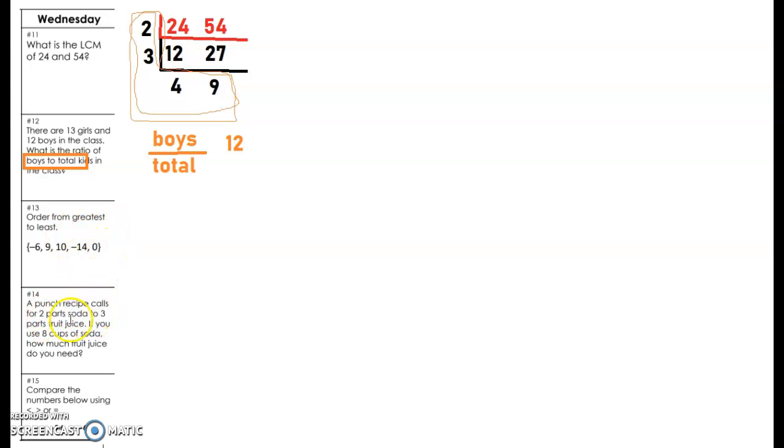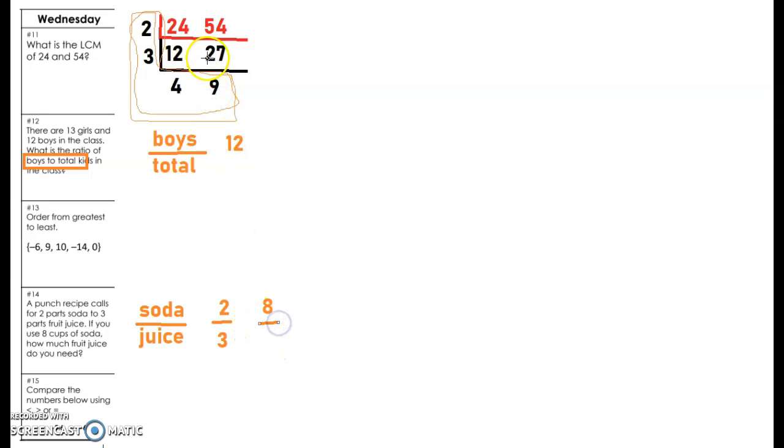This one, a punch recipe calls for 2 parts soda to 3 parts fruit juice. If you use 8 cups of soda, how much fruit juice do you need? All right, so for every, let's do our ratio, soda to juice. Okay, so that's our ratio here. And it says that the recipe calls for 2 parts soda for every 3 parts juice, right? So you have it labeled right. Now it's asking if you use 8 cups of soda, so we have 8 sodas. How much juice are we going to need?